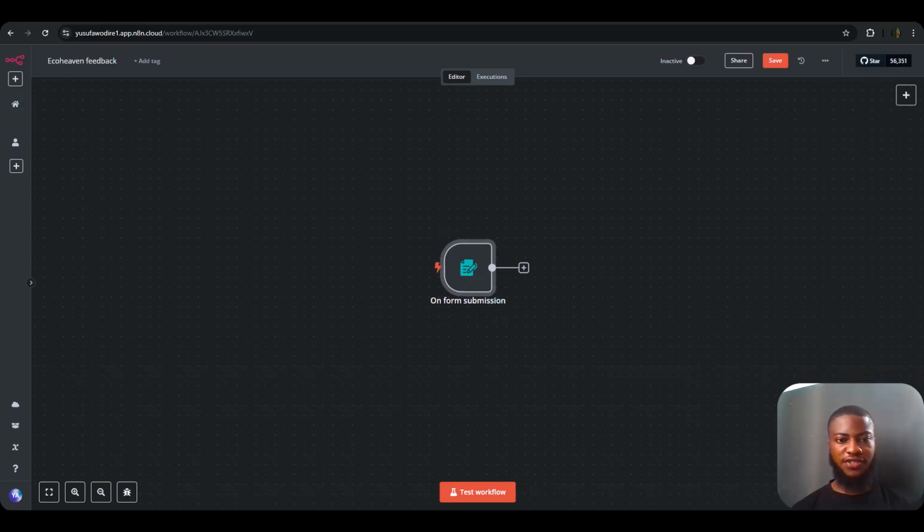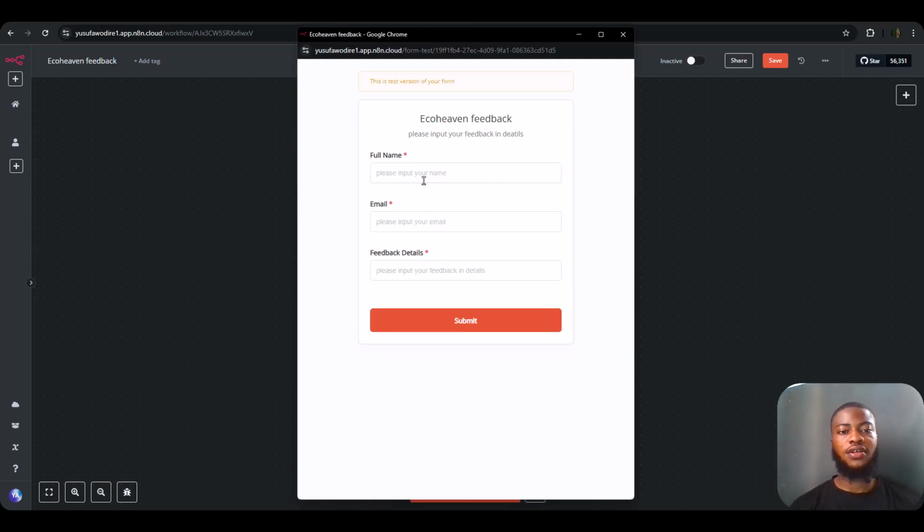So the next thing to do is to input some set of data into this workflow in order to use it to continue working on the agent. So I'm going to test this workflow and input the email. I'm going to be using the same email I will use to run the test.